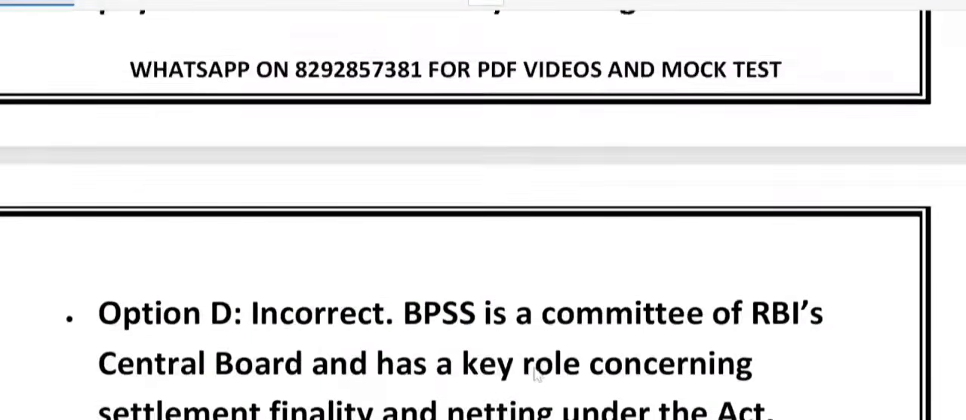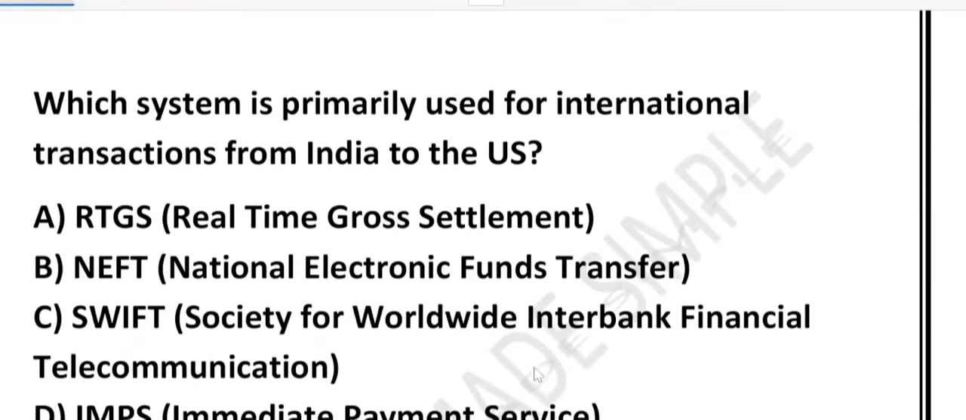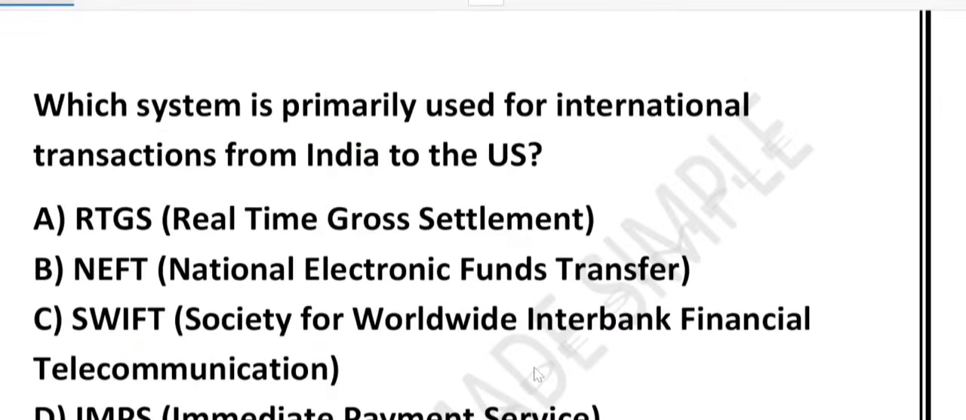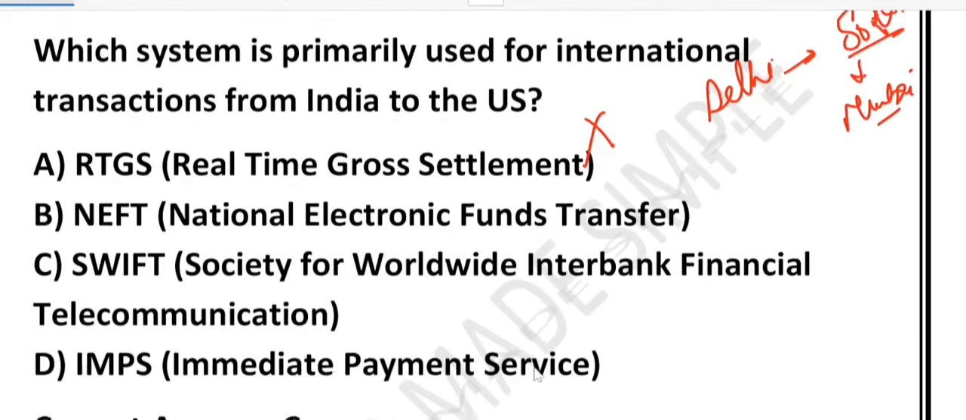Now the next question that we have, a very good one. Which system is primarily used for international transactions from India to the US? I think this is the simplest question. You can answer it. Option A, RTGS. This is wrong. RTGS is used for domestic high-value transfers within India. For example, suppose a company in Delhi wants to send 50 lakh rupees to another company in Mumbai. In that case, RTGS will work. But it won't work if you want to send money abroad.